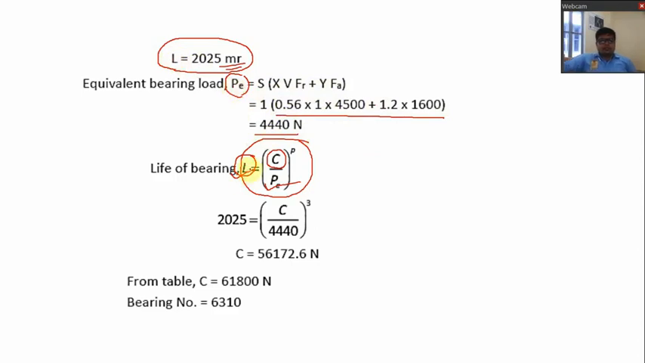So we will use the same equation, that is, the life of bearing L is equal to C by PE raised to small p. Again, ball bearing is given, so p is equal to 3. We have the value of L and the equivalent bearing load PE. So let us put the values of L and PE here, and by calculating this you will get C equal to 56,172.6 Newton.